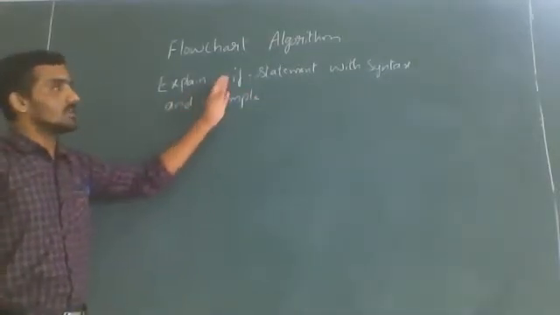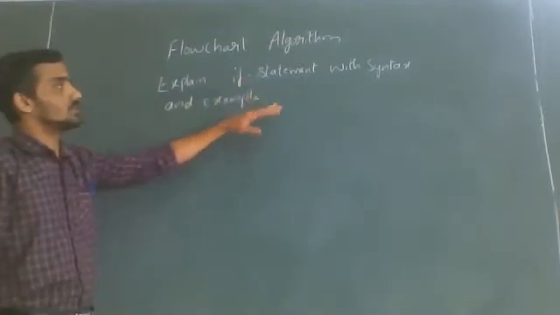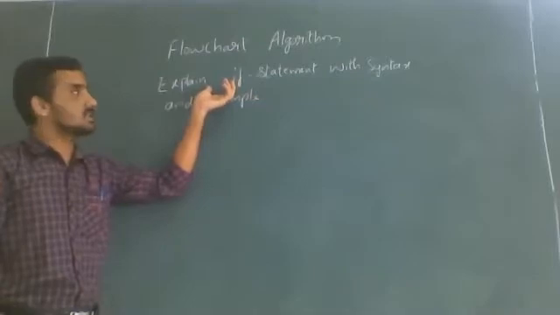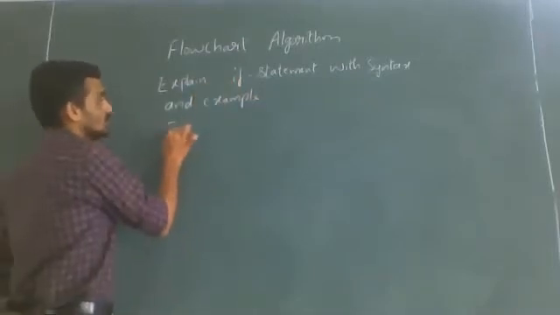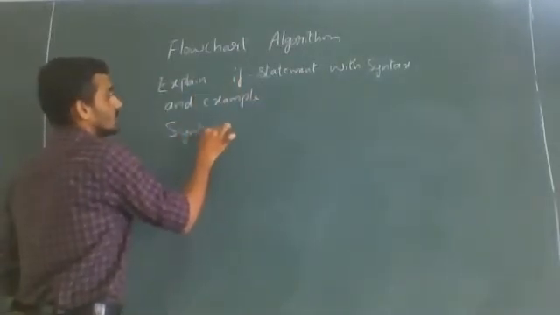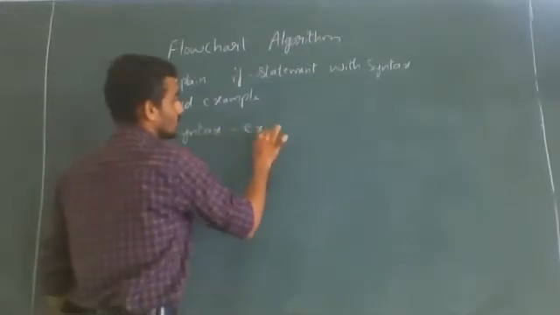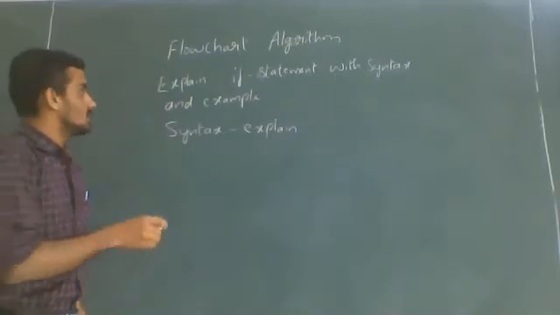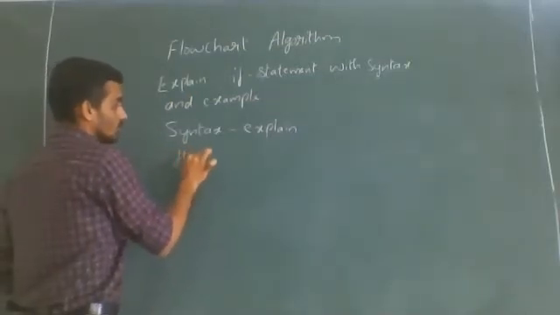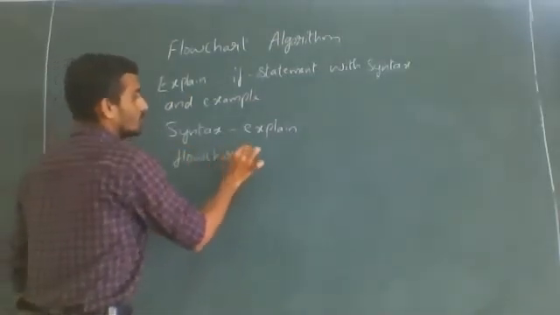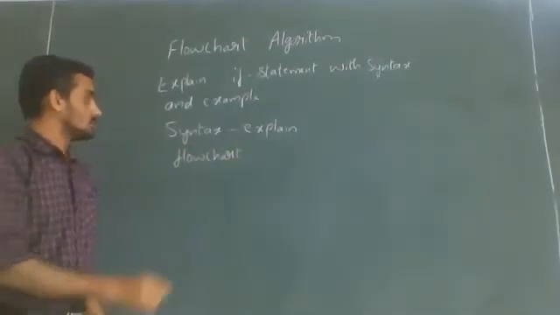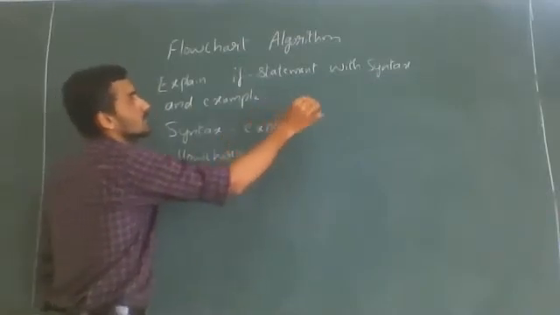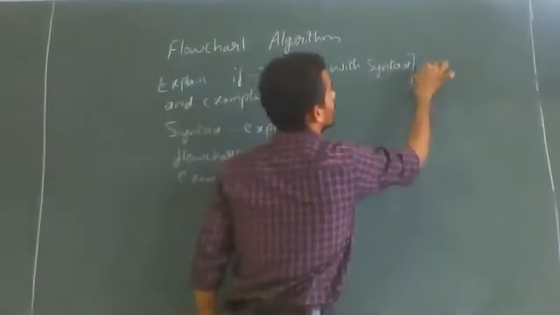We get this for everything: if else, nested if, if ladder, switch statement and looping statements. If we get this type of question, you have to write the syntax, then explain the syntax. There is a general form of flowchart for every concept, so you have to write the flowchart. Afterwards, you should write the example. You may expect these questions for 5 marks.